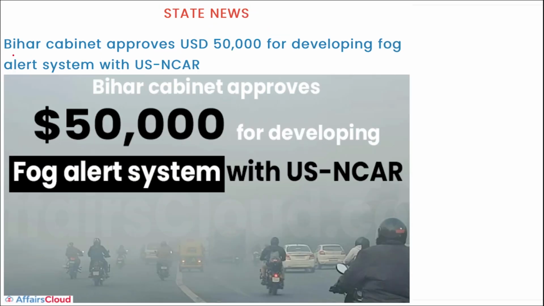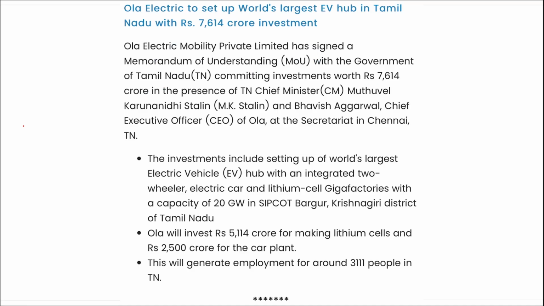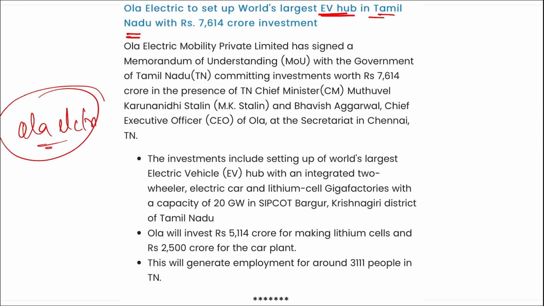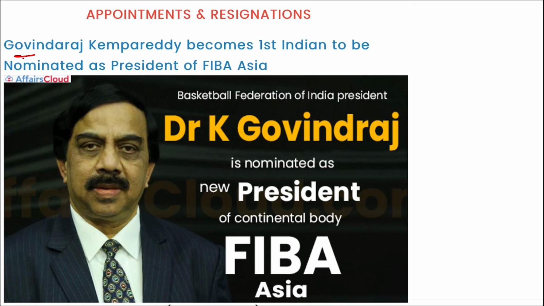Next is recently Bihar cabinet has approved $50,000 US for developing fog alert system with US NCAR. Next is Ola Electric. Ola Electric will be developing the world's largest electric vehicle hub in Tamil Nadu worth 7,614 crore rupees investment. Next is Govind Raj Kempreddy.